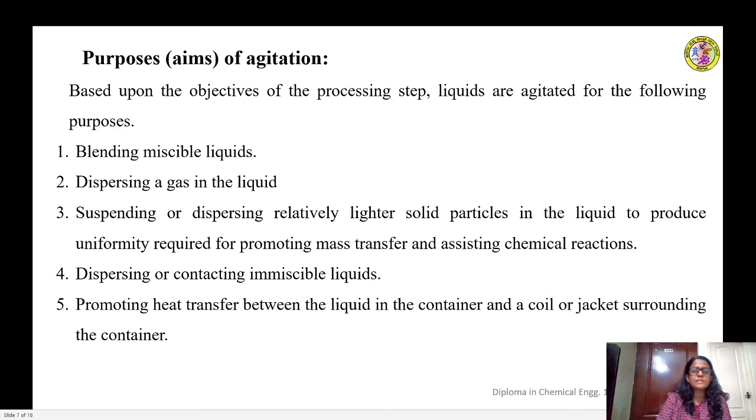Or in another case, you can provide a jacket to the vessel in which the liquid is taken and circulate a heating medium such as steam through the jacket. In that case, if the liquid is required to attain the higher temperature at a faster rate, you need to agitate that liquid with a suitable kind of agitator. So that is one of the important purposes of agitation operation.